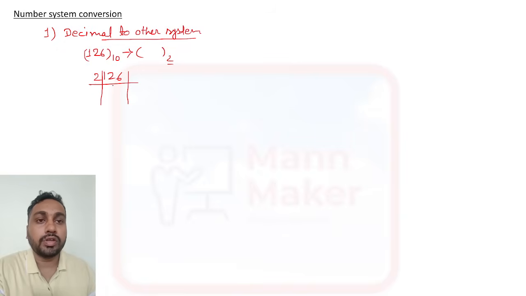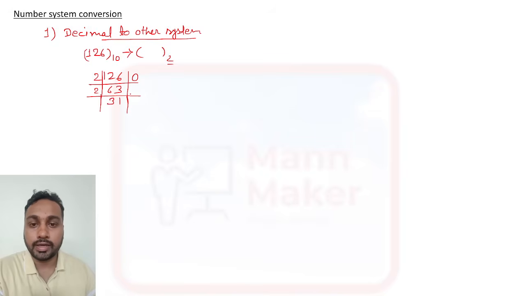So from 2, if you divide, you need to write the remainder this side. This is 63 times, 63 into 2 is 126. So there will be no remainder, zero remainder. Now if you divide 63 by 2, it will come 31, and here you will get one remainder.